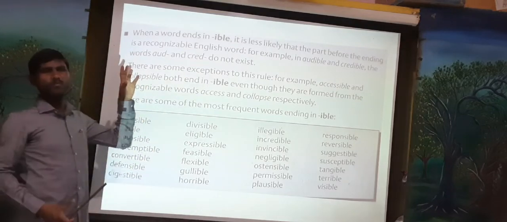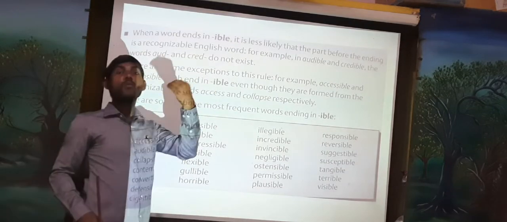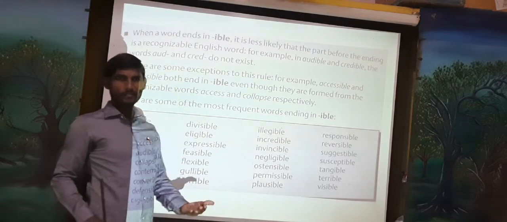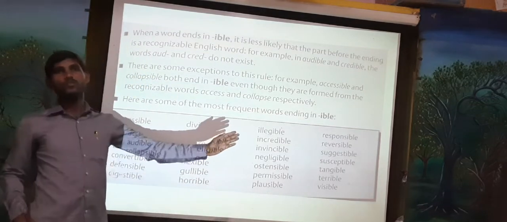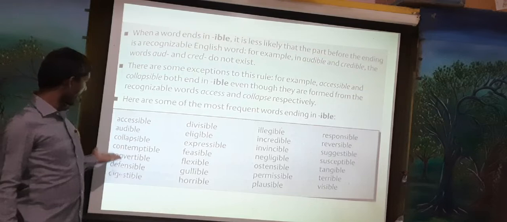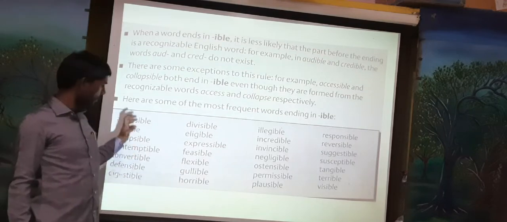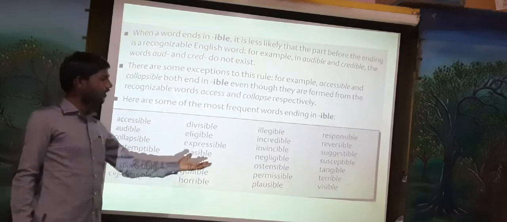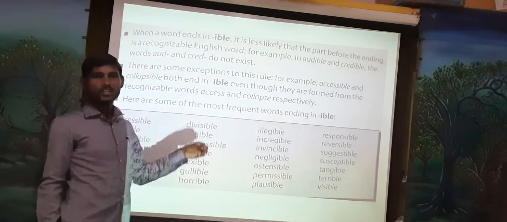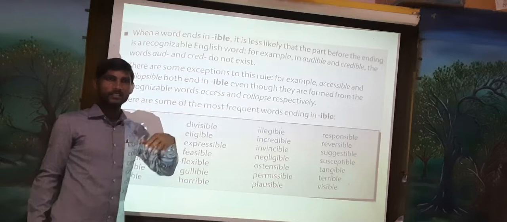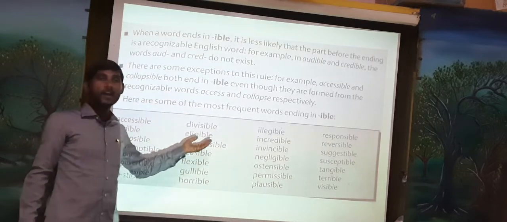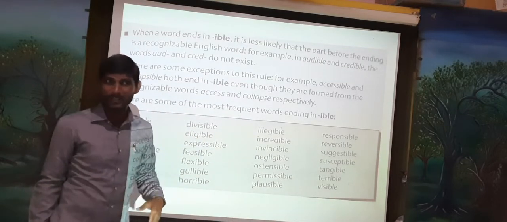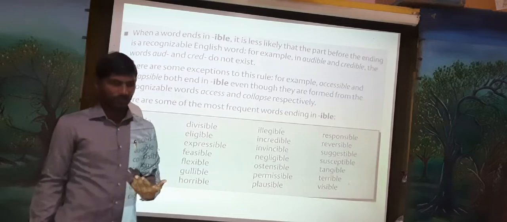If you want to learn more words like this, many words are given in the box, so you have to follow these. If you follow these words, you will really understand them, and you have to find the meanings before and after ible in the dictionary.